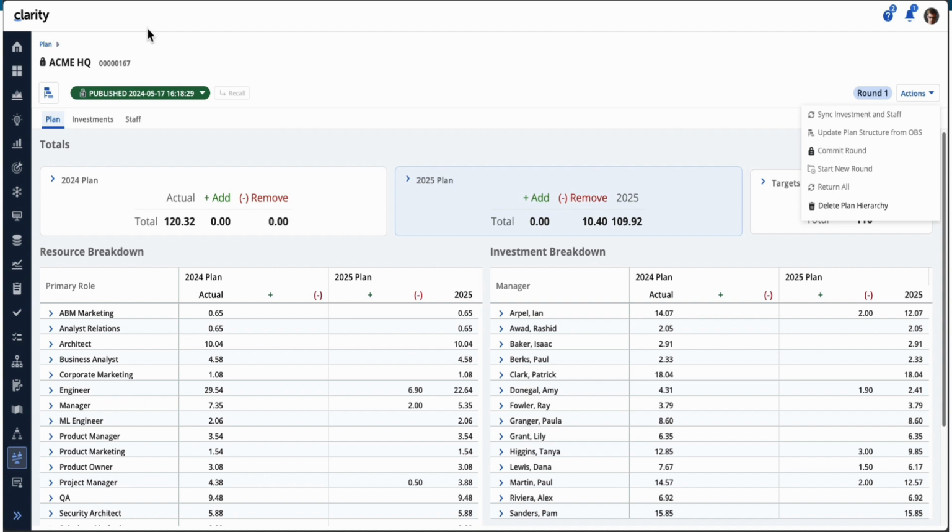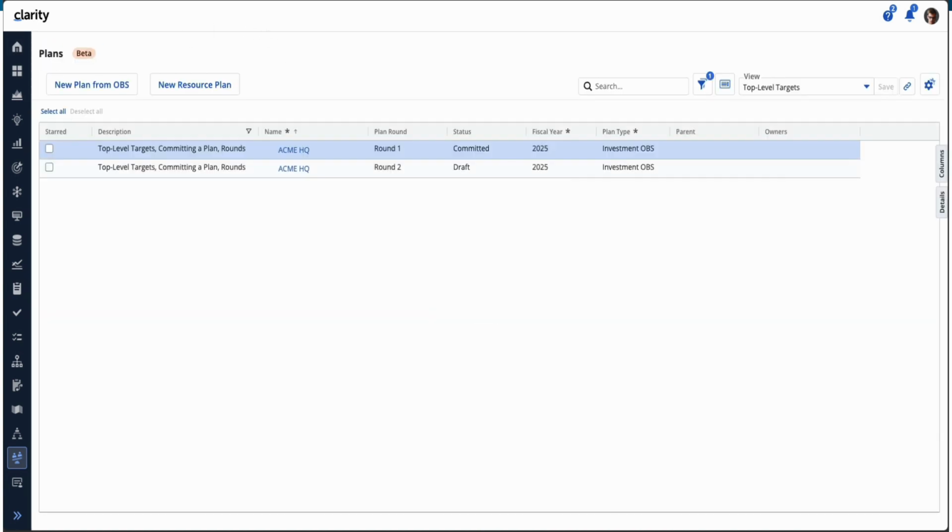So it gives you the capability, as you're creating rounds, of many iterations, or you can use it as a way of taking a snapshot over a period of time as you're working through your plans and you want to track all the different values. Or you can use rounds as a way of seeing different perspectives of different targets. I think that's the main use case we see for rounds with this new enhancement. So that's another change.